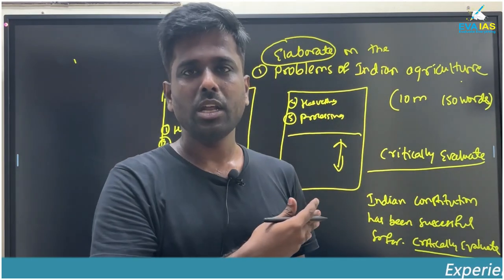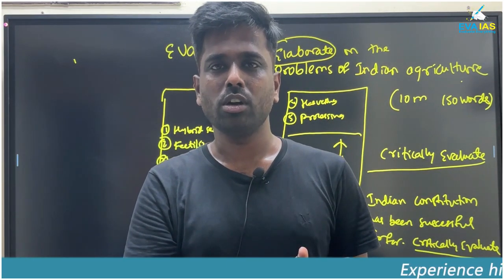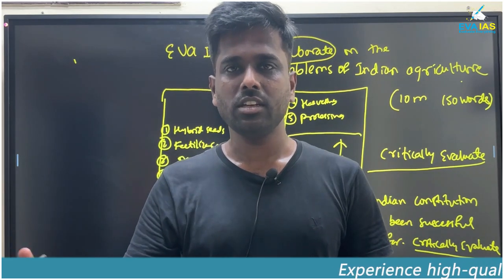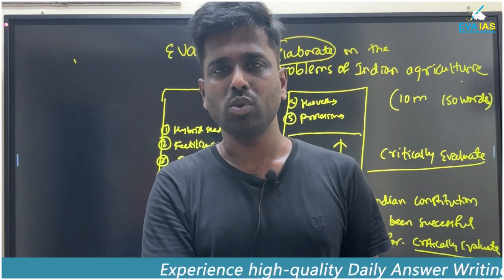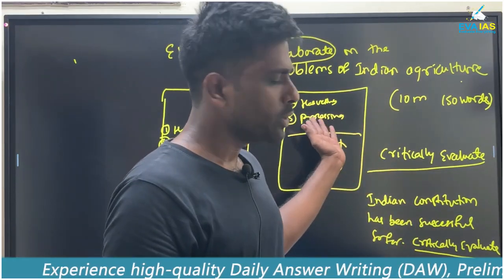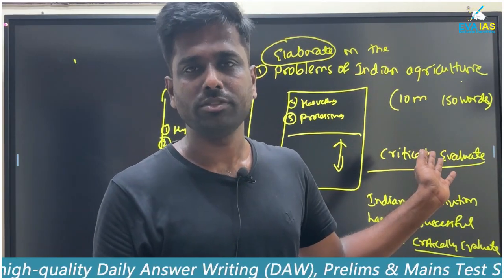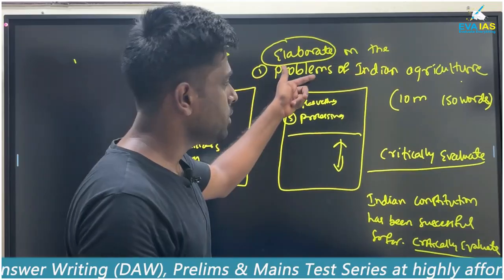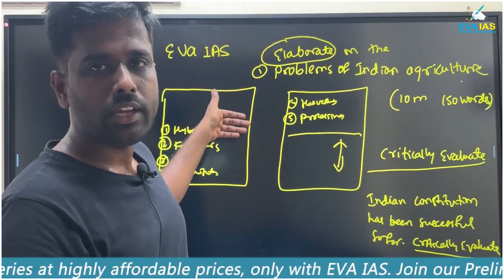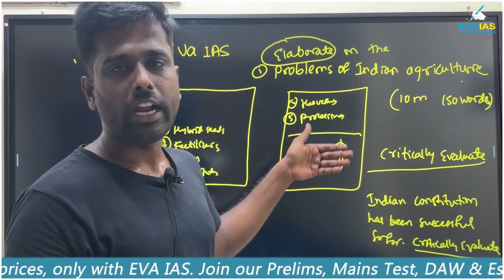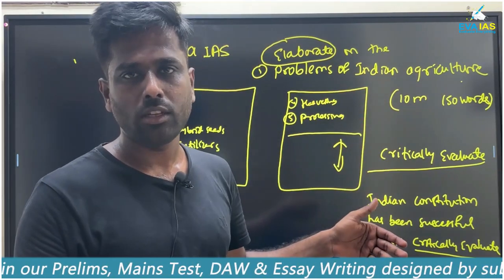See, in India we hardly process anything. Suppose there is tomato. You can see on the roadside many tomatoes lying on the roads because of the low prices, because we don't have harvesting facility and processing facility. So whenever they ask about the problems of Indian agriculture, you list them down at length. This is one type to handle the mains question.